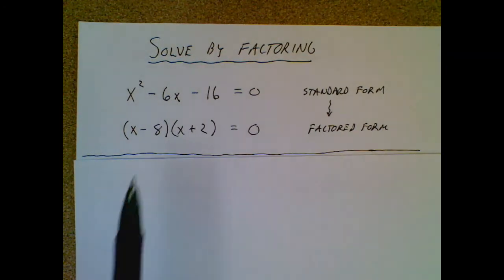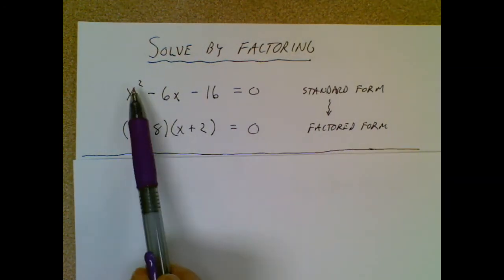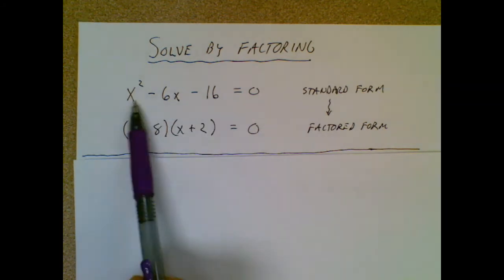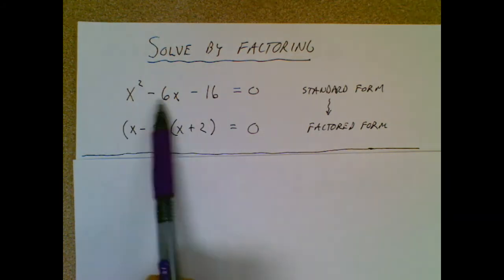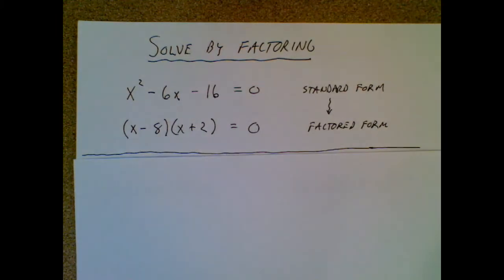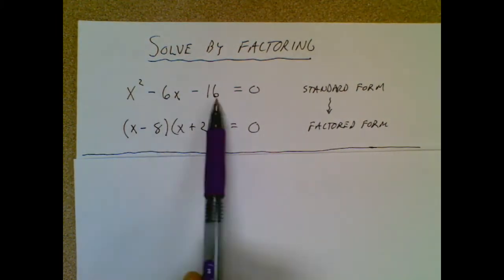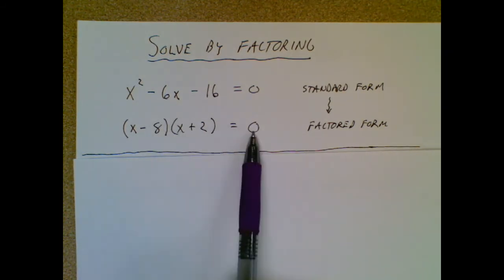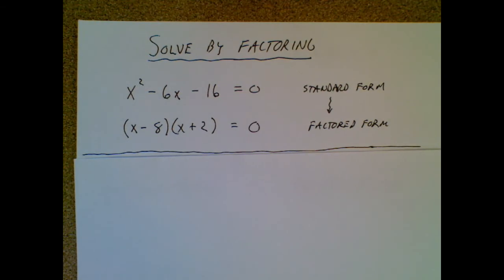So if I'm going to solve by factoring, I look at this quadratic equation and it's in standard form. The exponents go from exponent 2, exponent 1, or no exponent, and then no exponent. So we have a descending order of exponents. So it's standard form set equal to 0. We could graph that thing and look for x-intercepts and we would have the answer by graphing. But what we're going to do is turn this into factored form, and once I have it in factored form, it's going to be really easy to solve, probably easier than graphing.